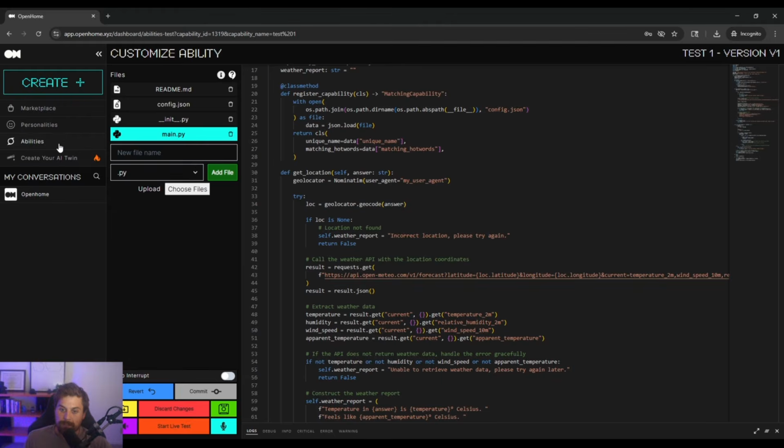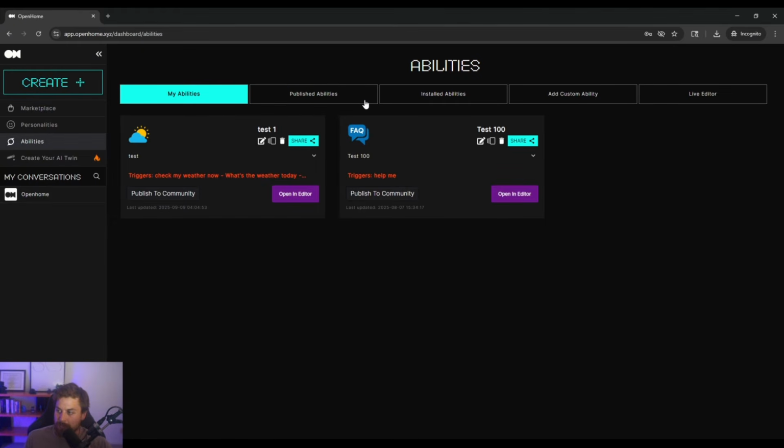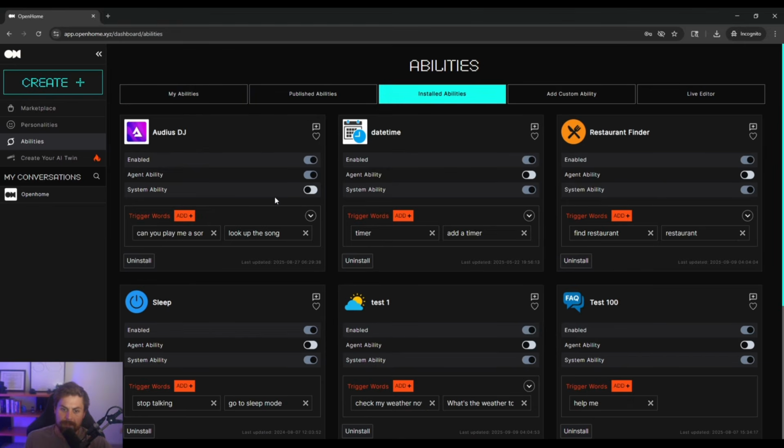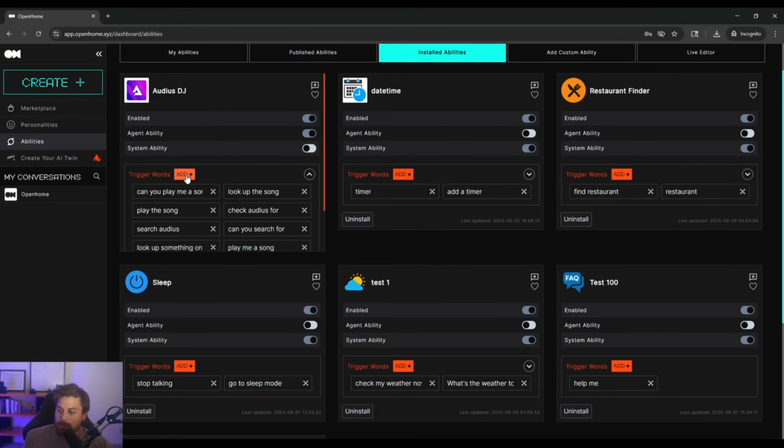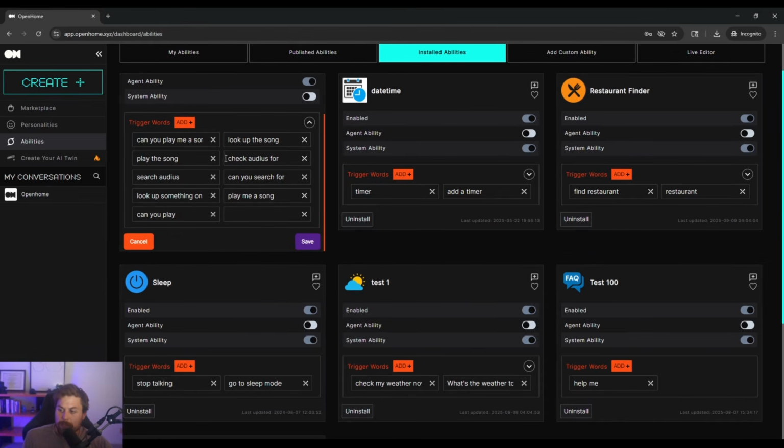So all this basically comes together in your abilities dashboard. Here you can see all the abilities that you've installed. You can view and manage everything right from this dashboard right here. Now in these, you can also customize the trigger words. So the way that you'll actually trigger and initiate an ability is through a designated trigger word.